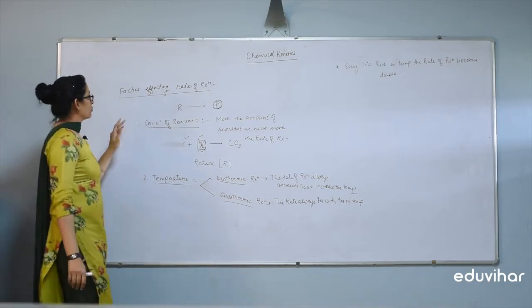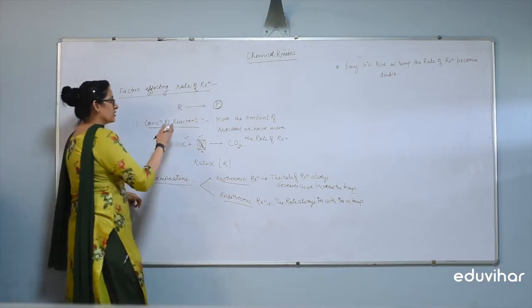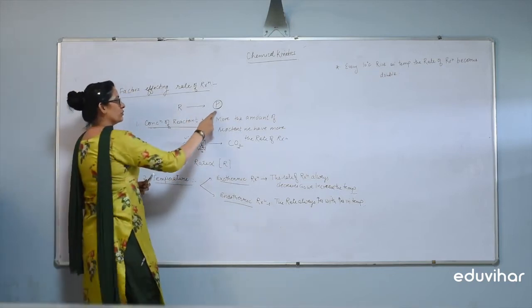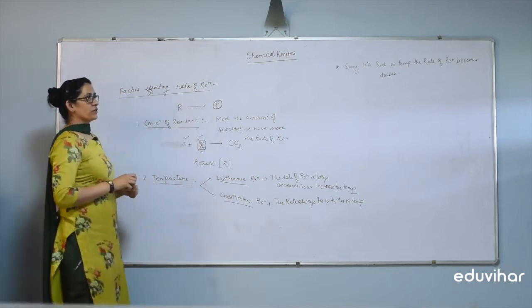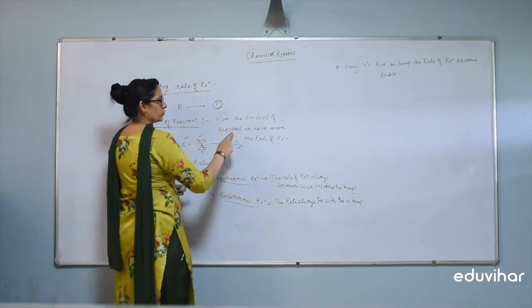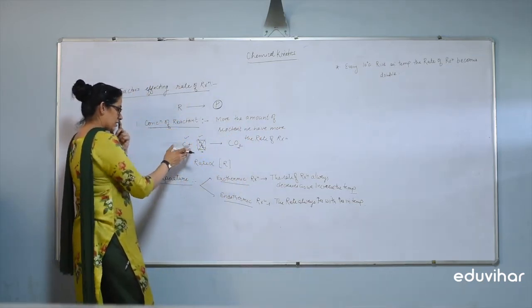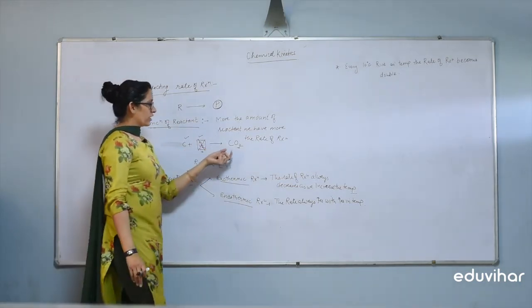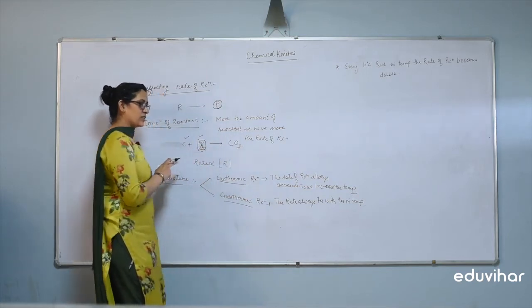Let's start with the next topic, factors affecting the rate of reaction. Let us consider the same reaction, reactant changes into the product. On which factors does the formation of product depend? The first is the concentration of reactant. If we have more amount of reactant, we have more rate of reaction. Let us consider an example, the formation of carbon dioxide. For the formation of carbon dioxide, we require two reactants, first is carbon and second is oxygen.